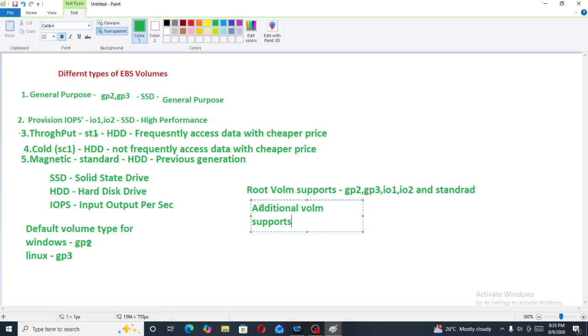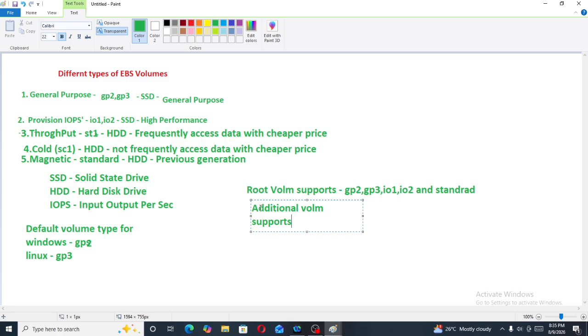Believe me guys, no one will cover this topic on YouTube, but these topics are really important if you want to make your concepts very clear, and this is the only thing that we are going to do practically in our jobs. There are two types of volumes, EBS volumes and instance store volumes. We will learn in detail about both. In EBS volumes also there are different types: general purpose, provision IOPS, throughput, cold and magnetic.